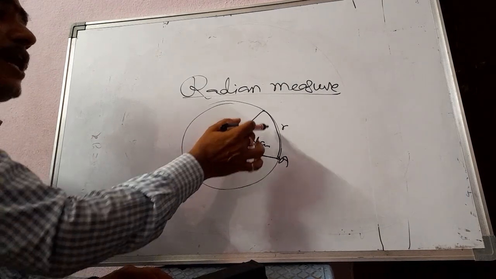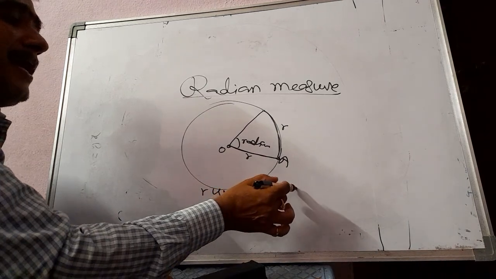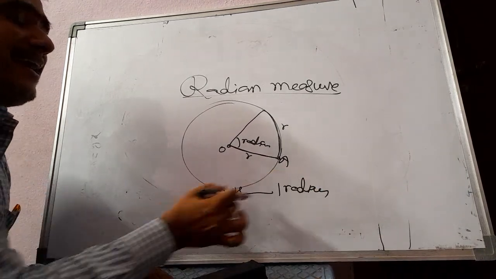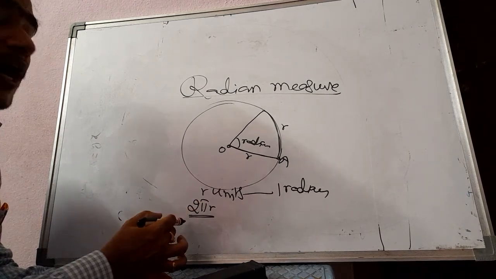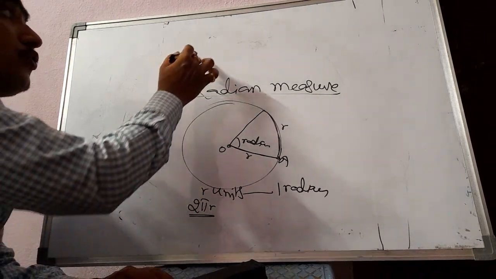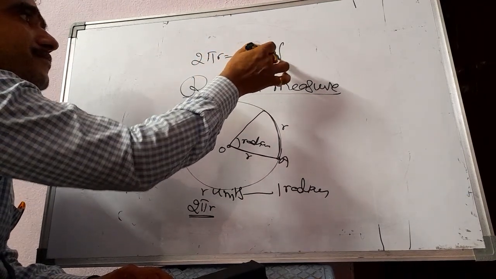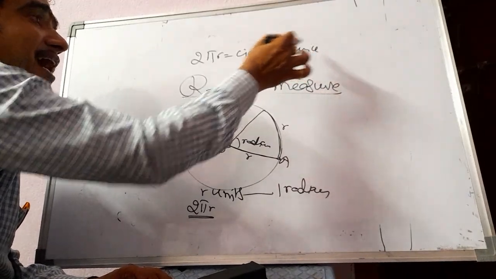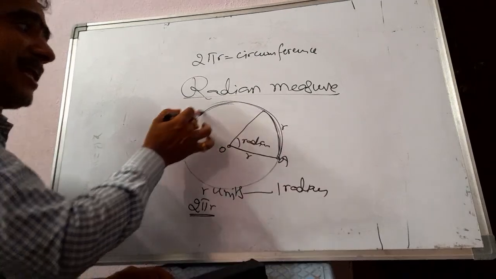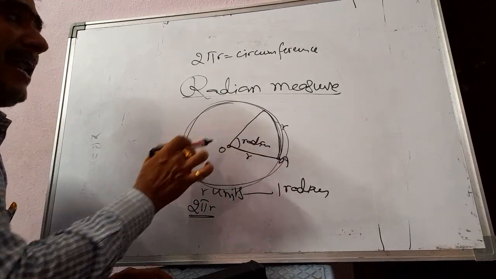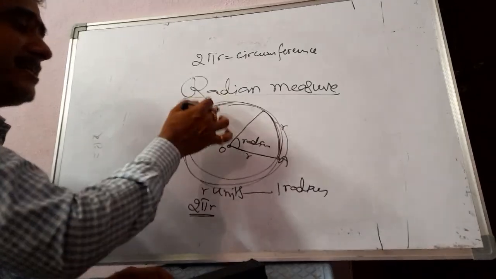So here, an arc of r units, equal to the radius, makes 1 radian at the center. Then what is 2 pi r? 2 pi r is the circumference of the circle. The circumference of the circle makes an angle at the center. That angle is called the total angle made by the circle.